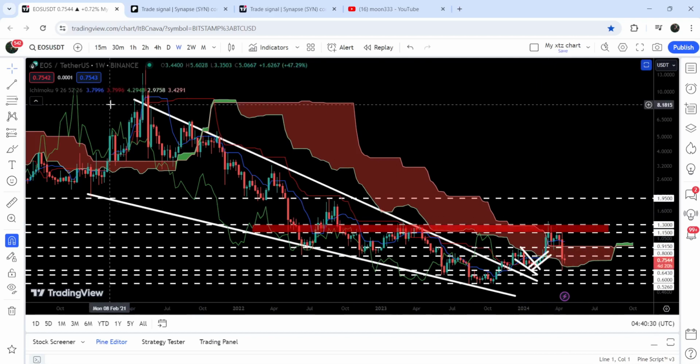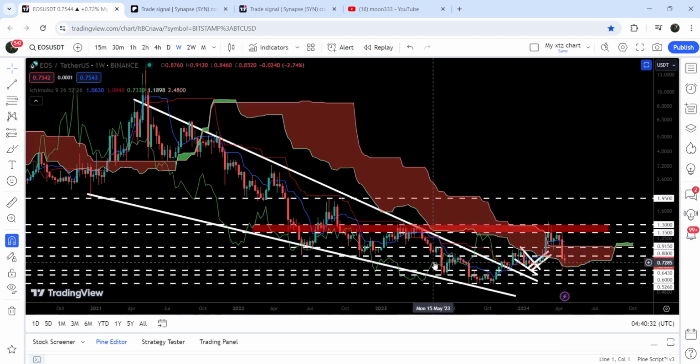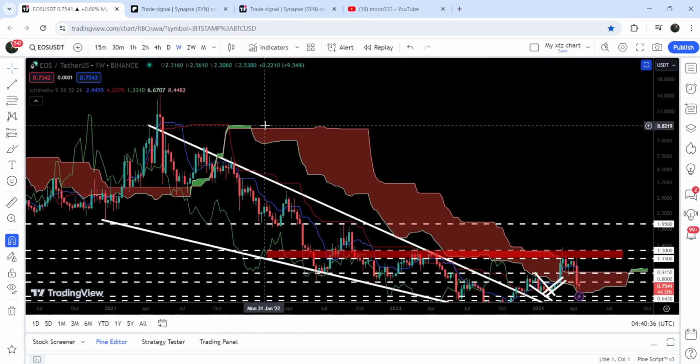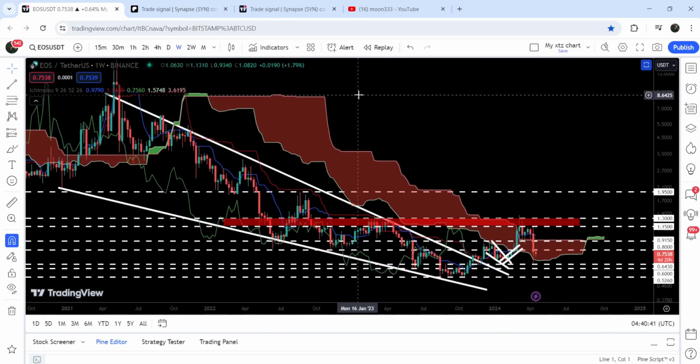Now, if we take a look at the final target for this huge breakout from this very, very big falling wedge pattern, that target is, by the way, here at the top of the wedge. That can be between $8 to $10. So this was the update so far.